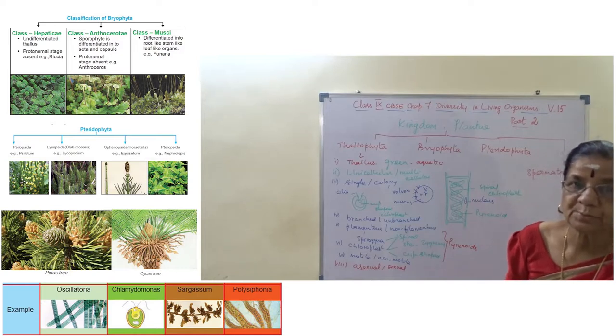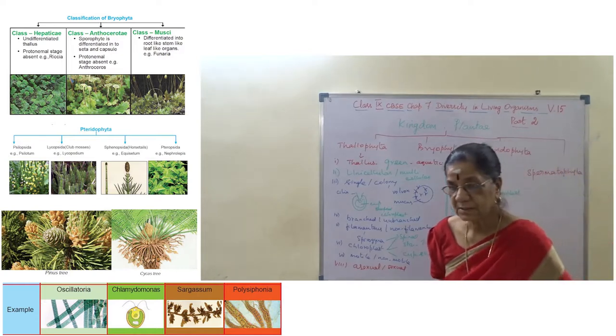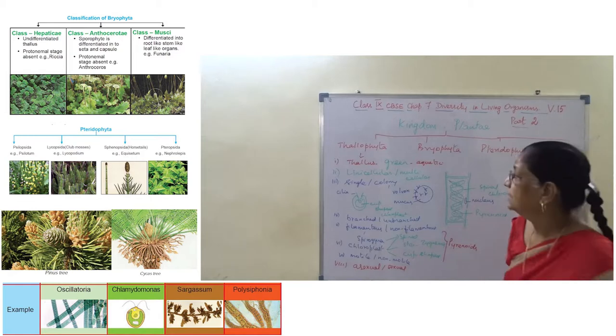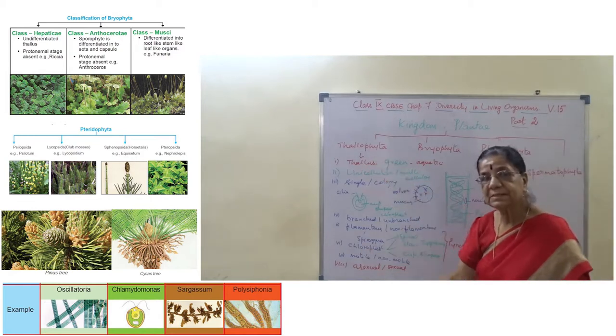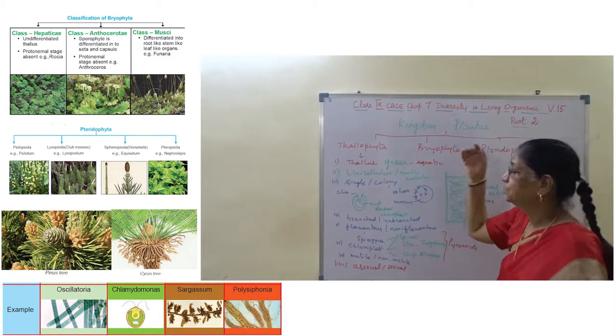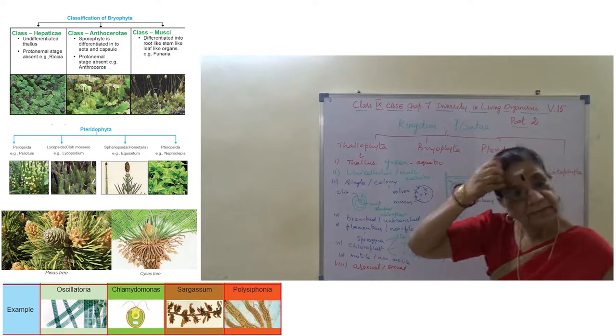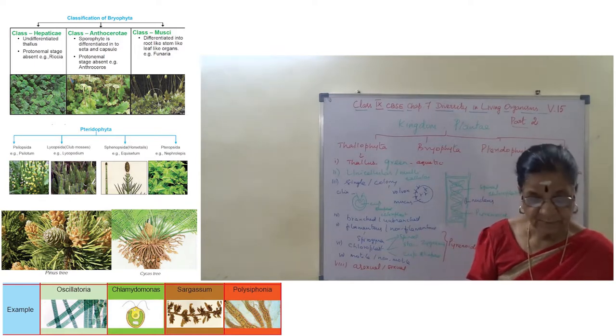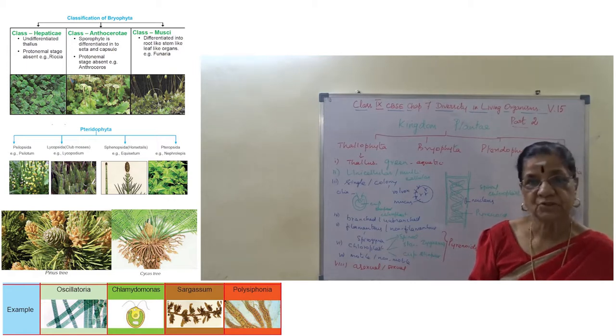So, chlorophyll pigment, and the shape of the chloroplast. There are 12 classes in Thallophyta. Whereas in Bryophyta, there are only 3 classes. What are they? Class Hepaticae, class Anthocerotae, and class Musci.